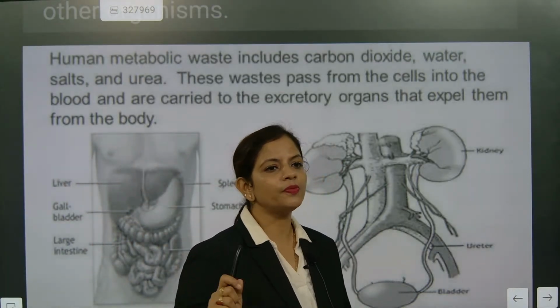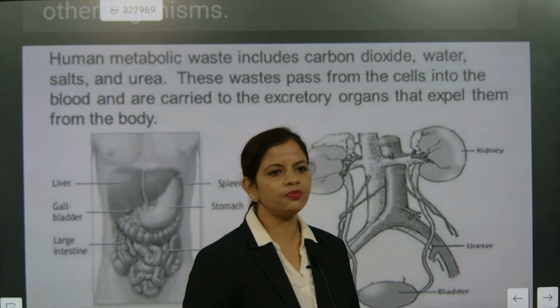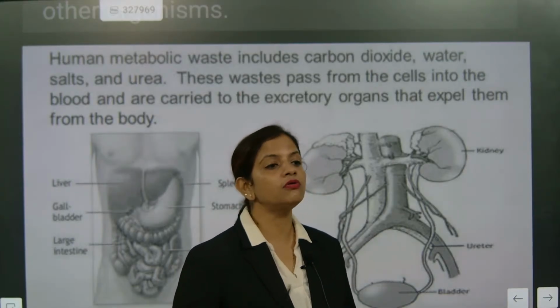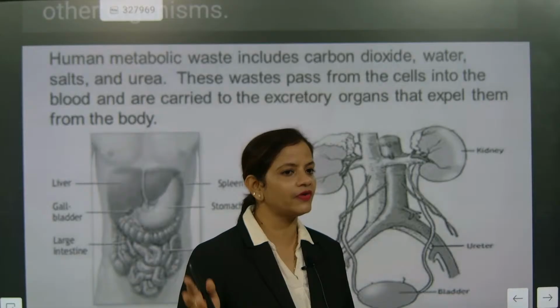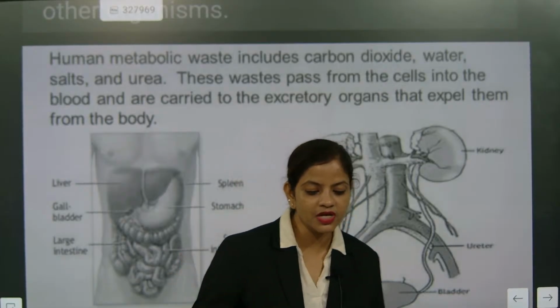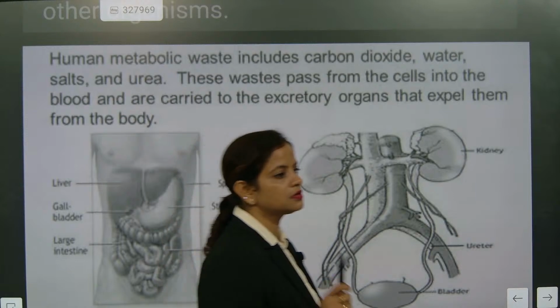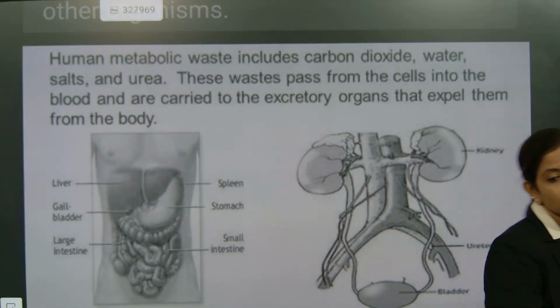I request you to remember salt. Urea everybody will remember. Amino acid and others are another matter. Understood or not? So all the organisms secrete for humans urea, carbon dioxide, water and salt.